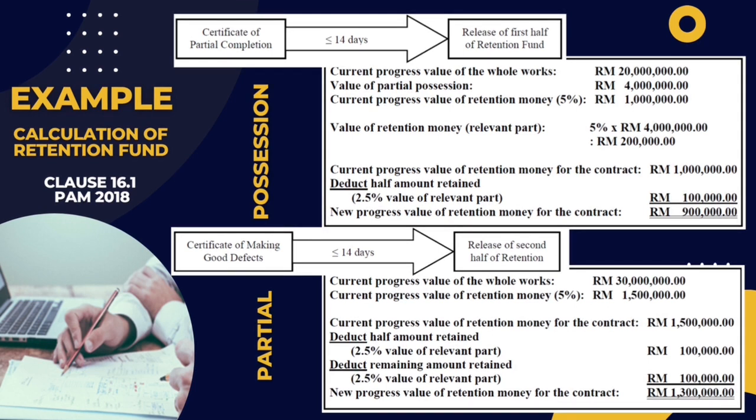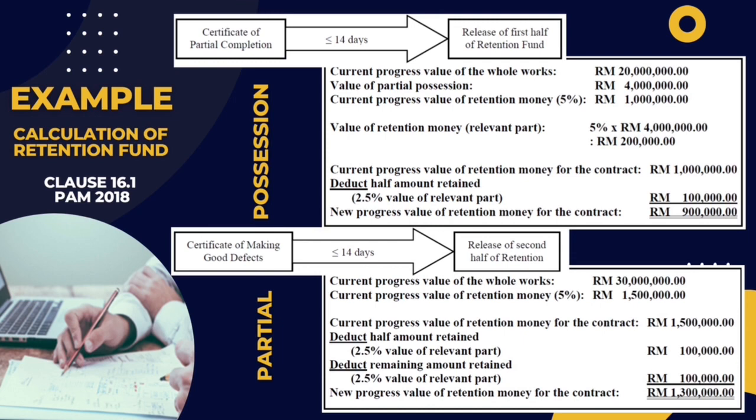According to clause 16.1 in PAM 2018, in the case of partial possession by the employer, the amount retained for the relevant part must be released when the section is occupied by the employer. The percentage of retention fund for the part is the same percentage used to determine the amount of retention for the whole work. The first half of the amount retained is released within 14 days after occupation of the relevant part.